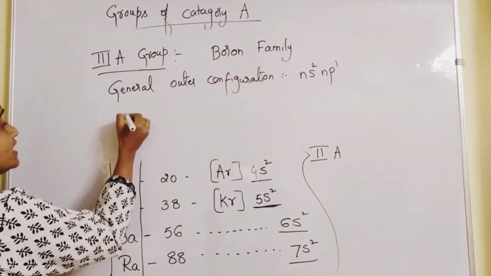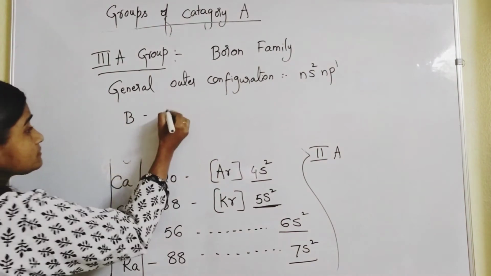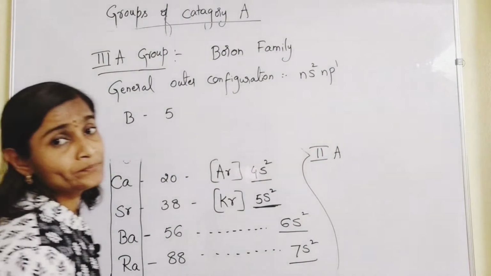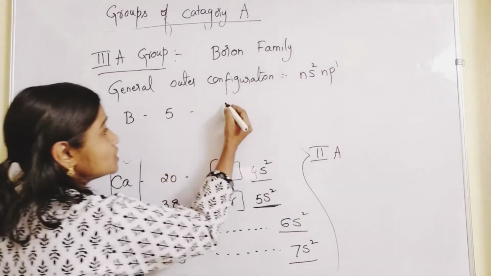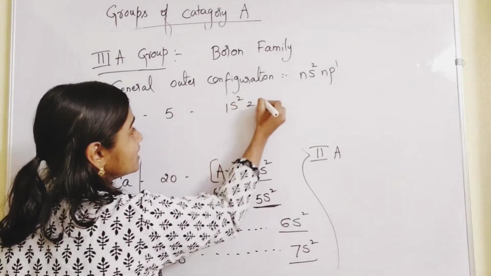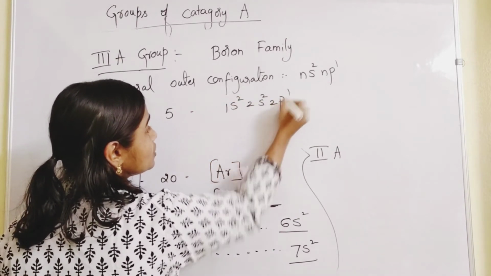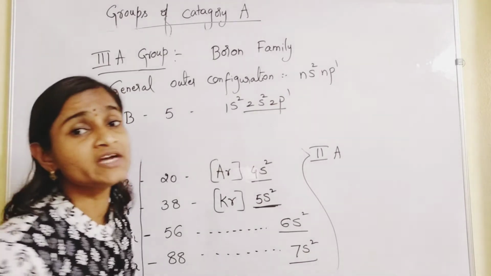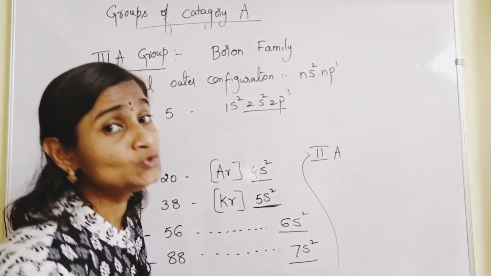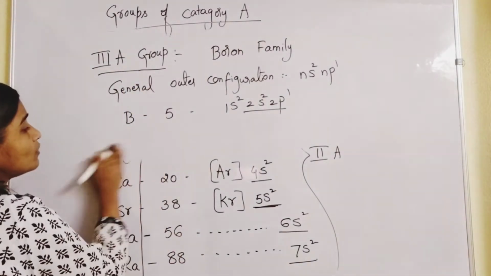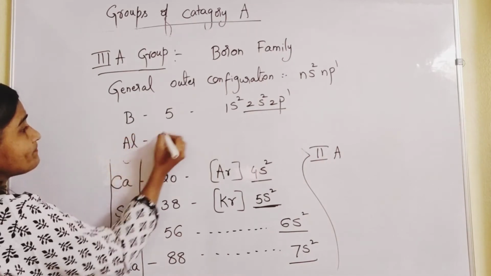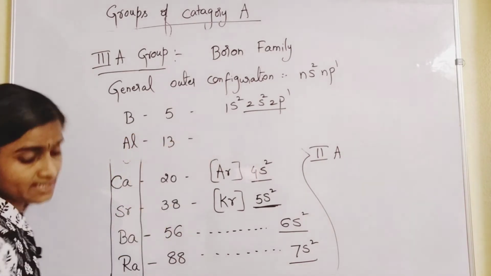Okay, so you can take the example of boron, atomic number 5. So 1s2 2s2 2p1. So last orbit configuration is what? 2s2 2p1. Okay, boron. After that, aluminium. Atomic number is 13.